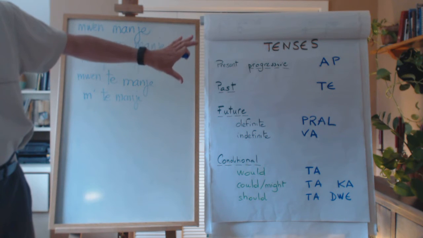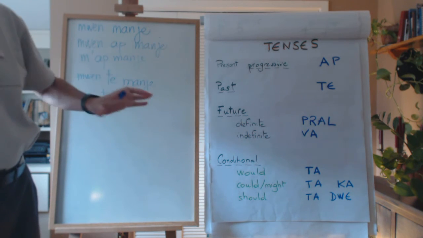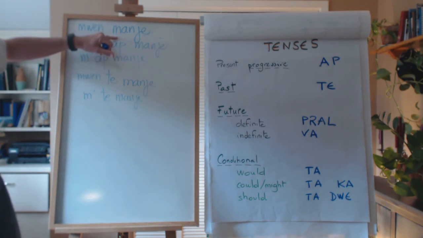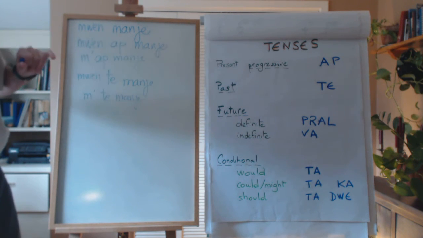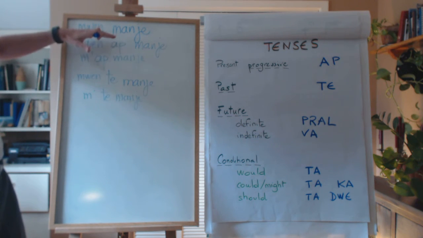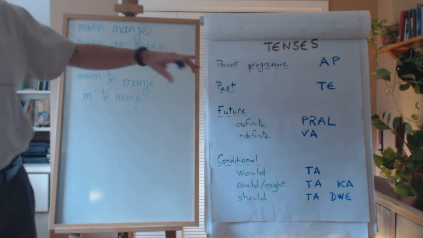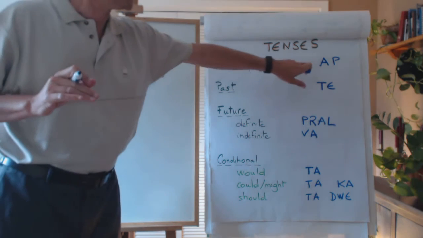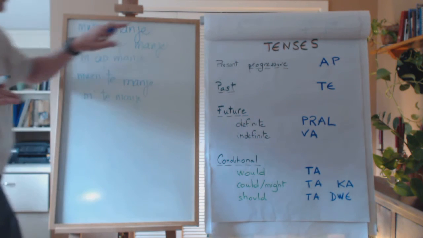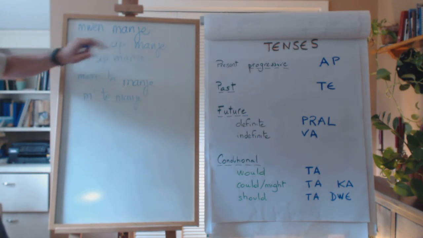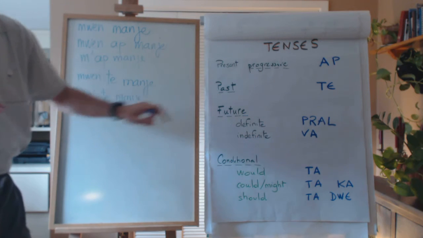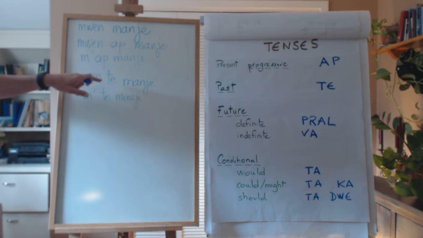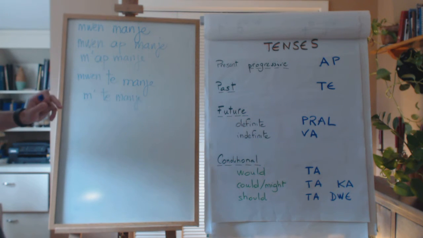Very quickly, we understand we are not going to do any kind of conjugation. We just use the infinitive verb, manger. And if we don't put anything before it, it's present by default. If we want the progressive form, we use the marker ap: moi ap manger, I am eating. For the past, we use another marker: moi te mangé.